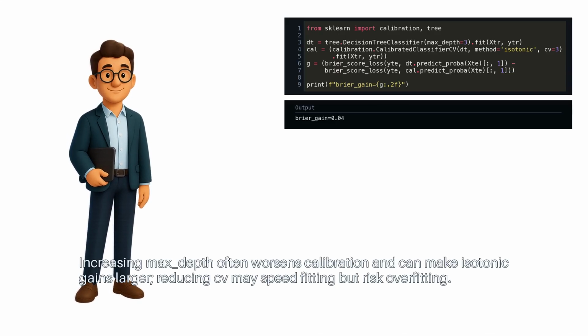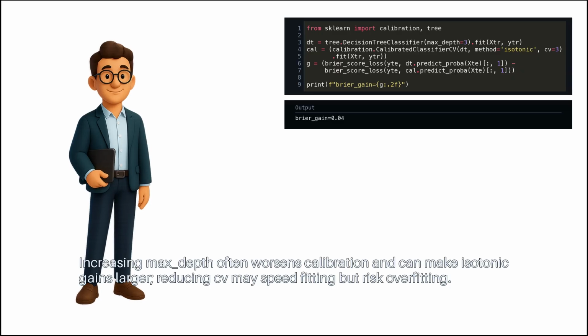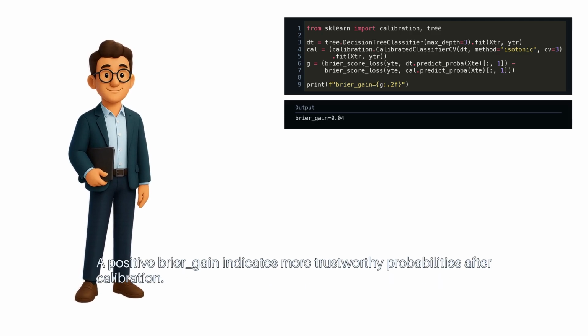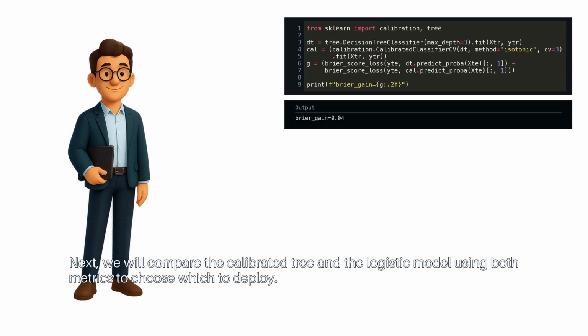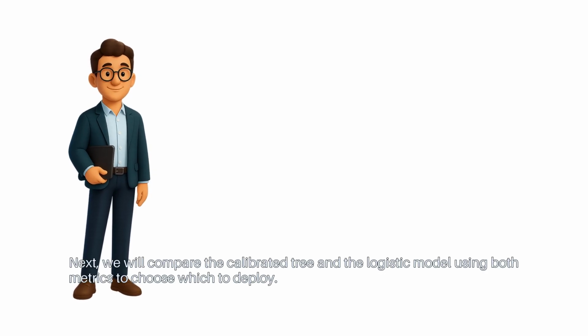Increasing max depth often worsens calibration and can make isotonic gains larger. Reducing cv may speed fitting, but risks overfitting. A positive Brier gain indicates more trustworthy probabilities after calibration. Next, we will compare the calibrated tree and the logistic model using both metrics to choose which to deploy.